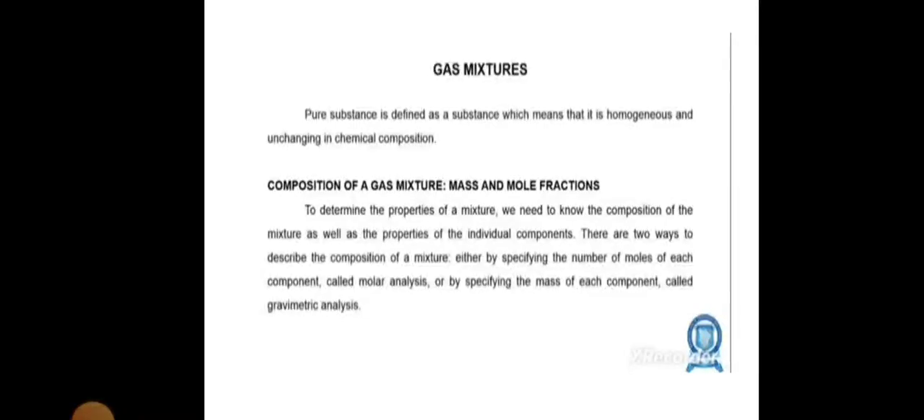Composition of a gas mixture: mass and mole fractions. To determine the properties of a mixture, we need to know the composition of the mixture as well as the properties of the individual components. There are two ways to describe the composition of a mixture: either by specifying the number of moles of each component, called molar analysis, or by specifying the mass of each component, called gravimetric analysis.